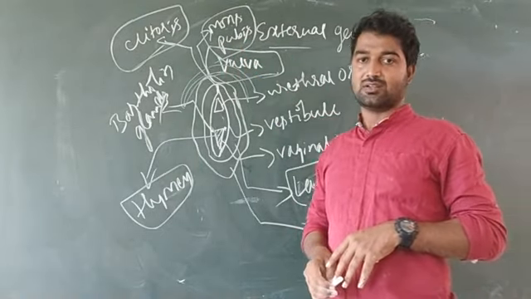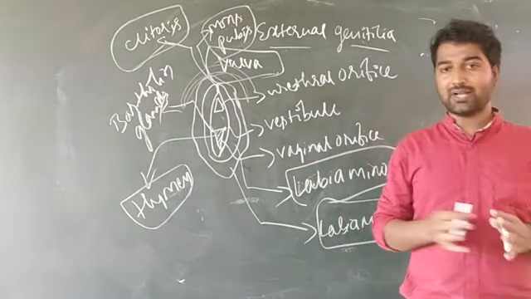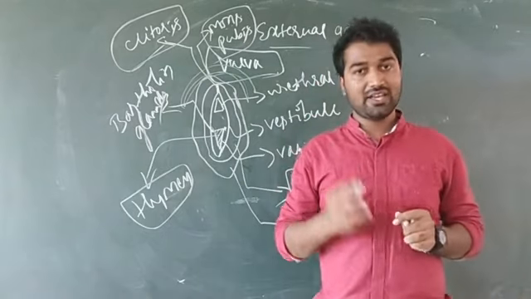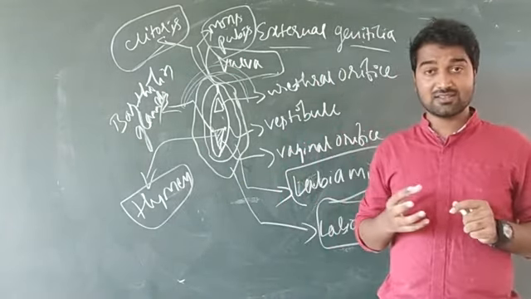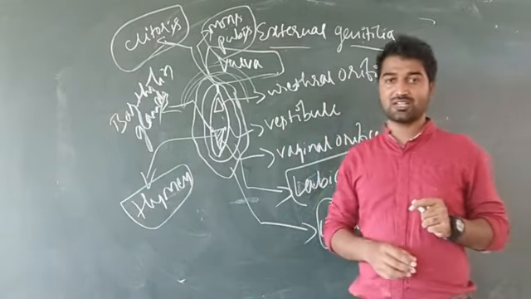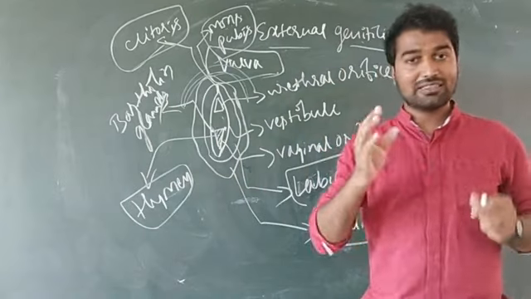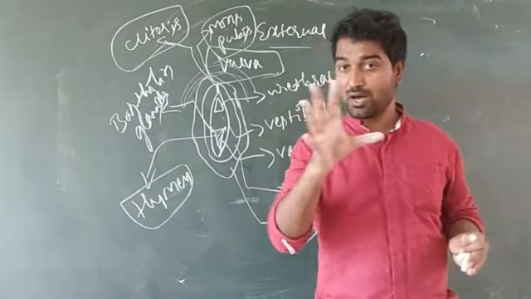Okay, and dear students, this is one of the important topics for your theory exam. A 5-mark question arises about the male reproductive system and the female reproductive system. That is, draw a neat labeled diagram of the male reproductive system for 5 marks.